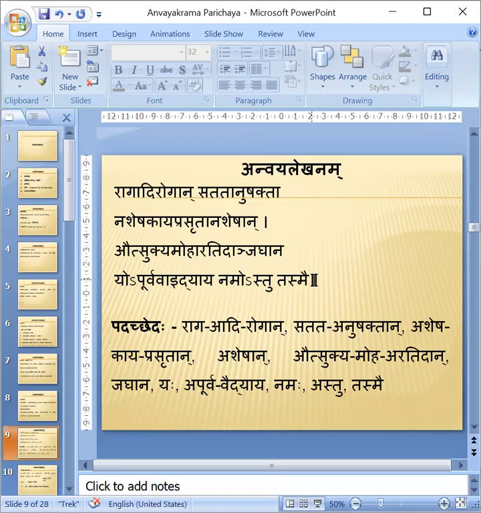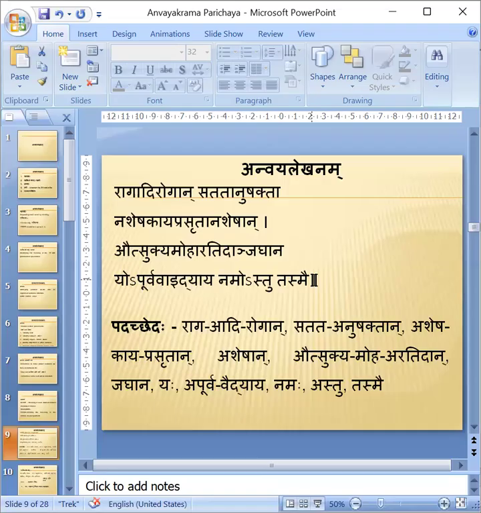Therefore, Ragadi Rogan is one Pada. Satatanushaktan is one Pada. Asheshakaya Prasrutan is one Pada. Asheshan is one Pada. Autsukya Moha Ratidan is one Pada. I am putting a hyphen to identify each word, but it is not compulsory to do. I can just write Autsukya Moha Ratidan. Jaghana is one. Yaha Apurva Vaidyaya Namaha Astu Tasmai is Pada Vibhaga.